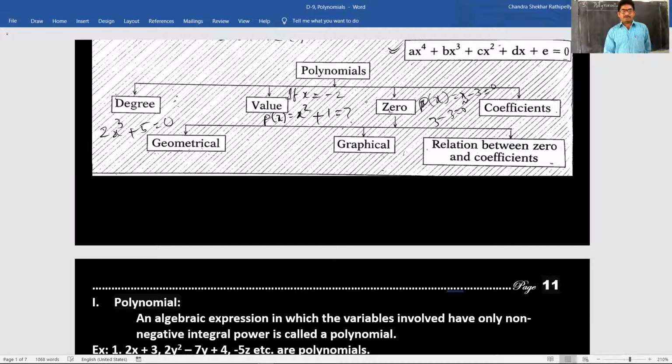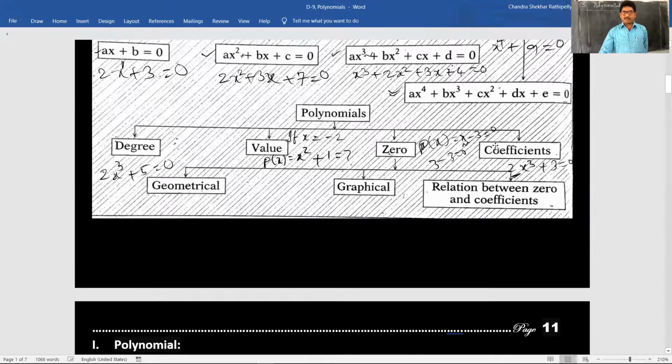So next, coefficient. What is the coefficient? 2x cube plus 3 is equal to 0. What is the coefficient in this? 2 is the coefficient of x cube. Yes, very good. Next, geometrical representation of polynomial, graphical representation of polynomial, relation between zeros and coefficients. Today we try to complete up to zeros of the polynomial.